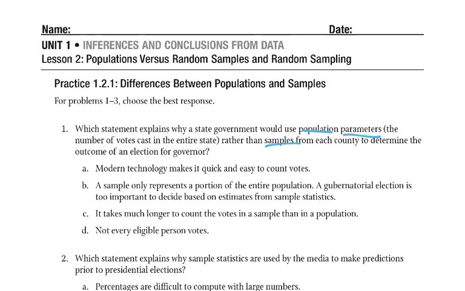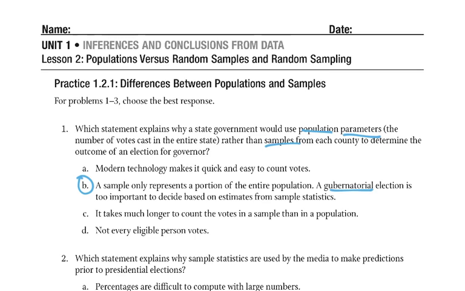A gubernatorial, that's a mouthful, election is too important to decide based on estimates from sample statistics. It takes much longer to count the votes in a sample than in a population. Not every eligible person votes. Okay? Well, we obviously want to do this because we want everybody's vote to be counted. If we're doing a sample, that doesn't always represent